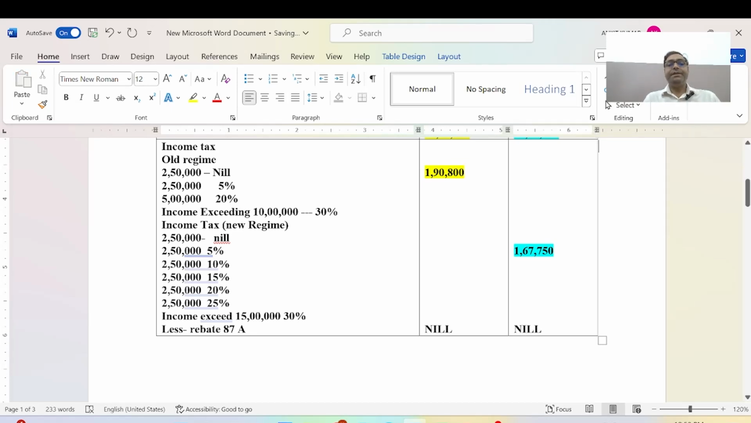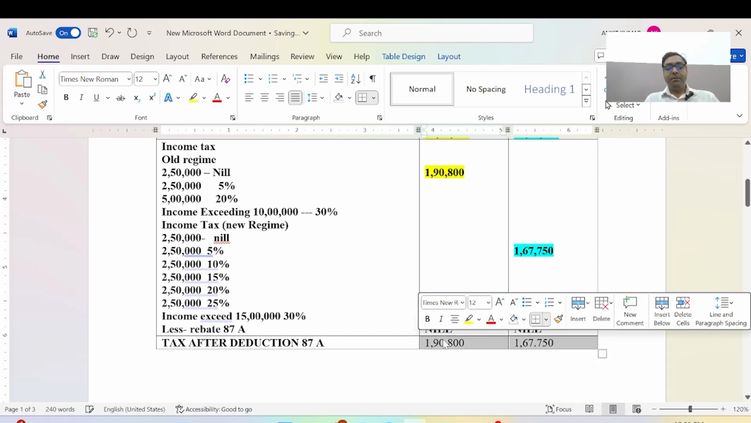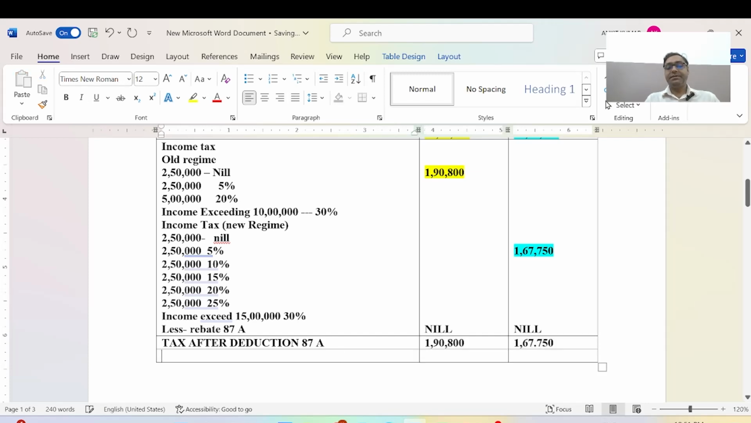And now we will do the tax after deduction of 87A. This amount will be 1,90,800, and this amount is as per the new tax slab 1,67,750 rupees. Okay.